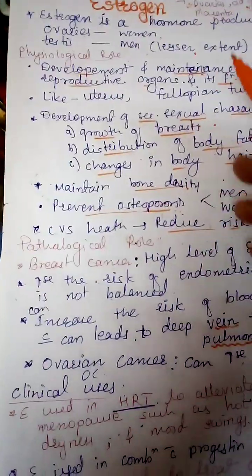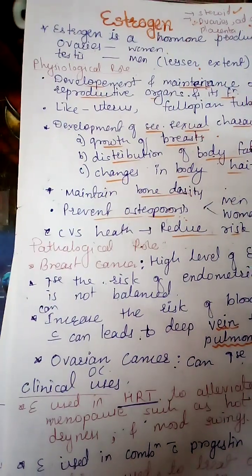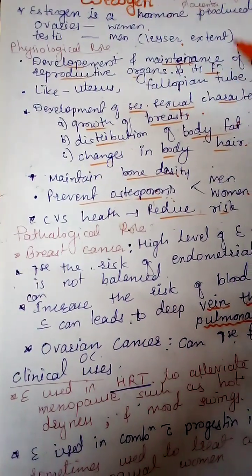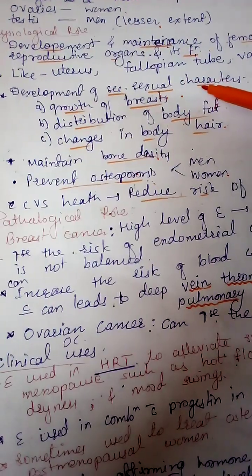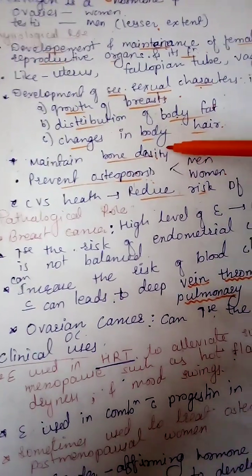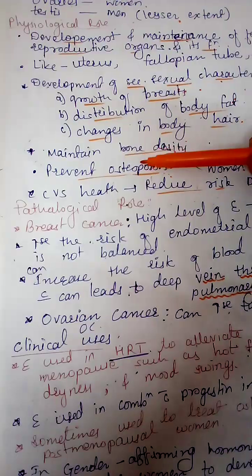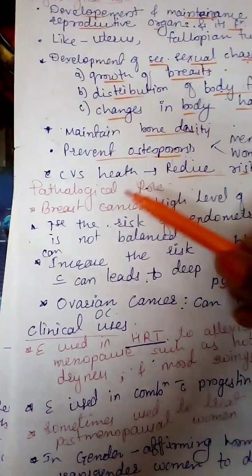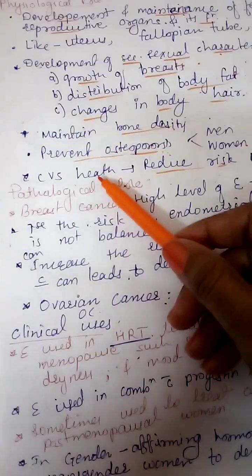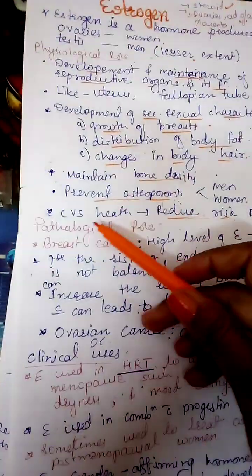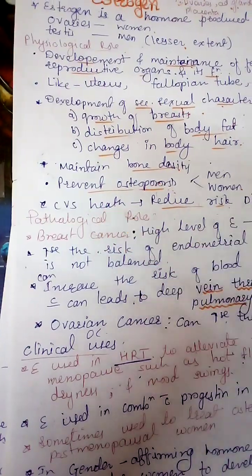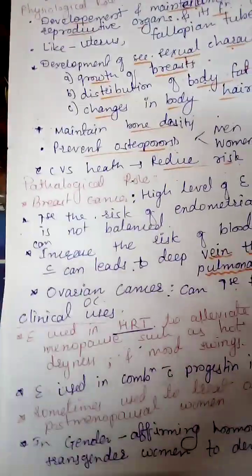These are the physiological roles. The first one is the development and maintenance of the female reproductive organs. It is responsible for secondary sexual characters in the woman, maintenance of the bone density, as well as preventing osteoporosis. And last but not least, estrogen reduces the risk of heart diseases. Means in cardiovascular health also, estrogen plays an important role.